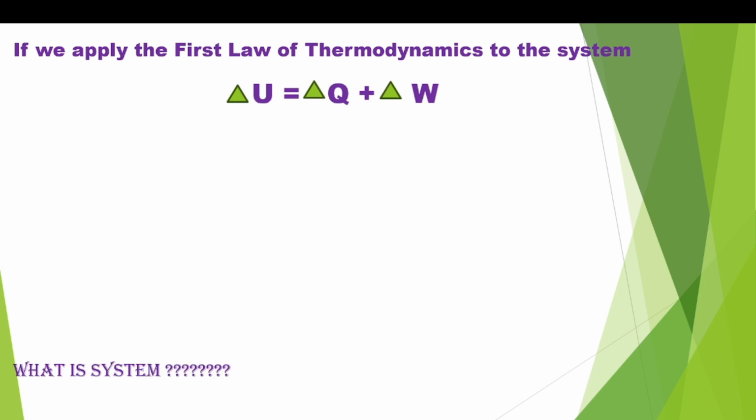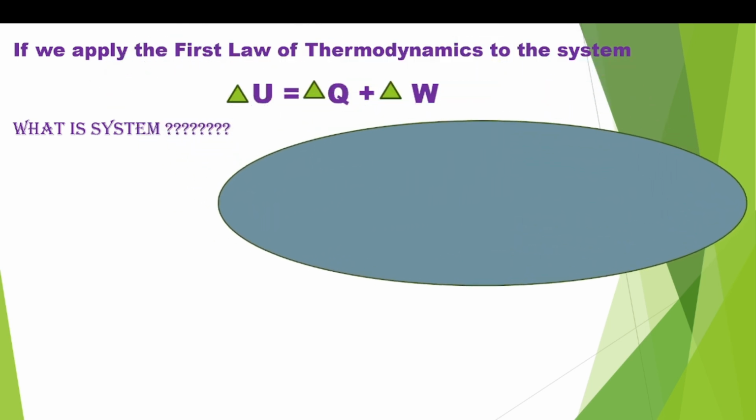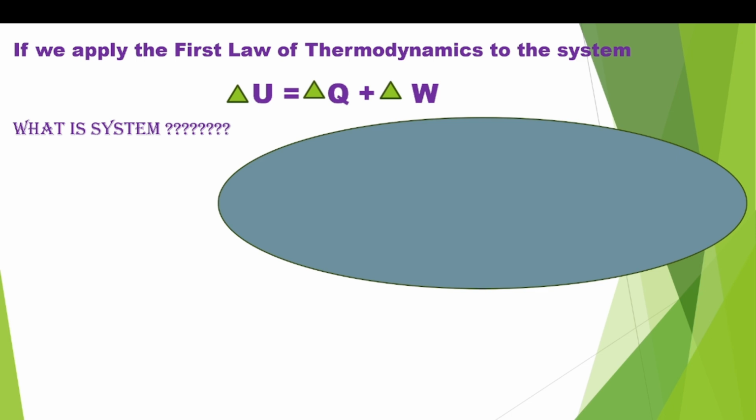Then what is a system? If you take this as a universe, it contains several things like this and also like this. These are the several things present in the universe. Each thing is considered a system. This is one system, this is one system, this is one system. These are all systems, and as a whole, this is the universe.